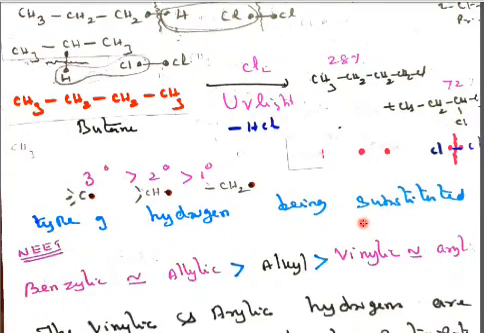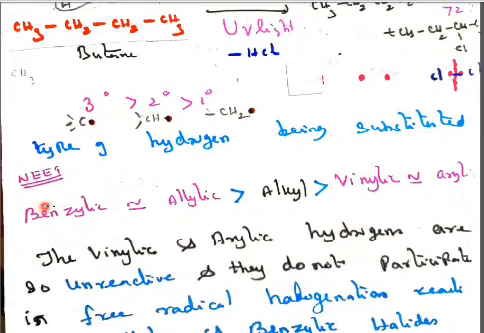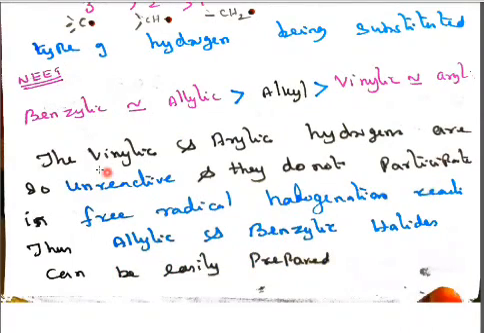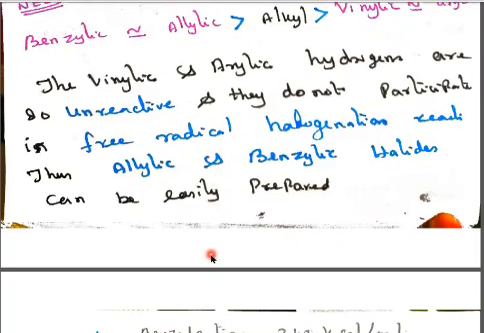So, type of hydrogen being substituted. In the NEET exam, they will ask you about benzylic, allylic, alkyl, vinylic and arylic. So benzylic and allylic are both approximately equal, and then the alkyl group, and this alkyl group is greater than the vinylic group as well as the arylic group. So let us see the explanation of this. Vinylic and arylic are unreactive, so they do not participate in free radical halogenation. That is why allylic and benzylic halogens are easily prepared.